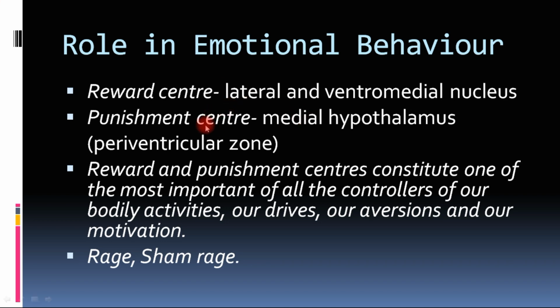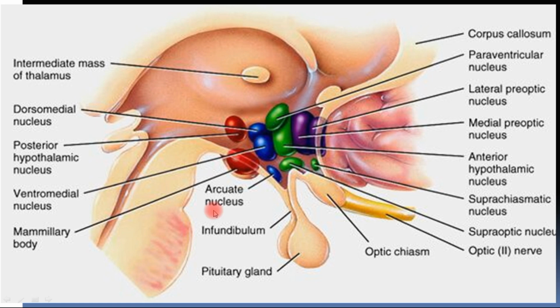Whereas a painful stimulus or other unpleasant sensory stimulus will stimulate the punishment center, that is the medial hypothalamus, especially the periventricular zone. If we see in the diagram here, the paraventricular nucleus is the punishment center, and the ventromedial nucleus is the reward center in the hypothalamus.